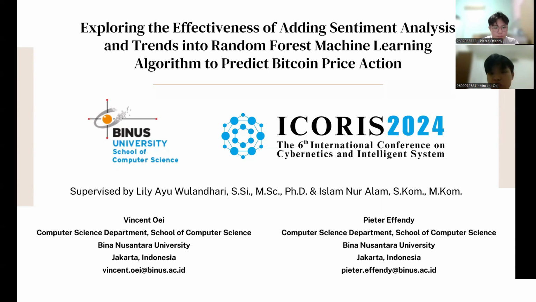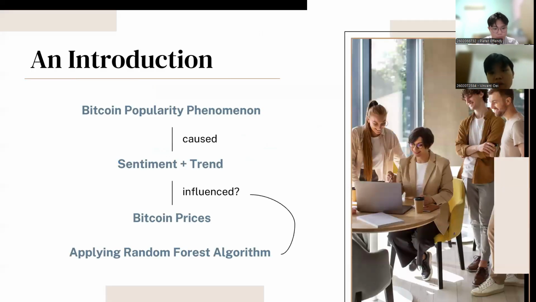So, as an introduction, cryptocurrencies have recently become popular among many people, young and old, with various backgrounds. The popularity of cryptocurrency shines due to several things, one of which is Bitcoin, the largest cryptocurrency ever to exist with the highest market capitalization. However, even though Bitcoin is well known and considered the largest cryptocurrency, Bitcoin still experienced major price fluctuations over the years, seen in daily trades and yearly valuations.